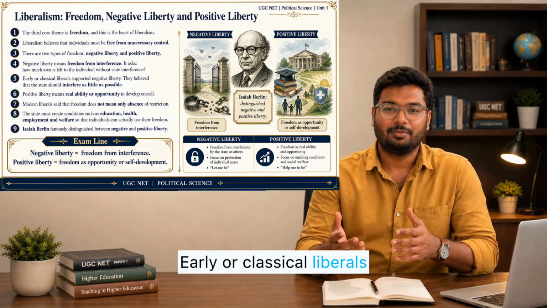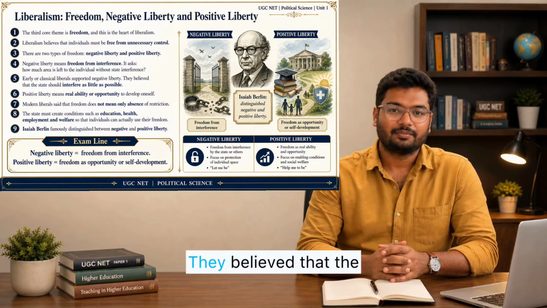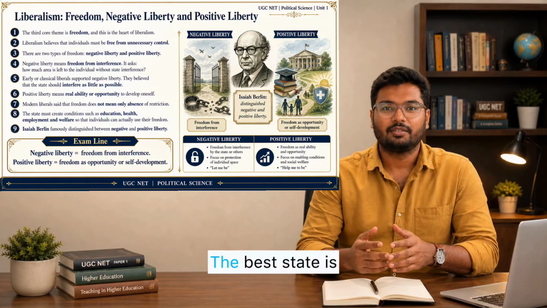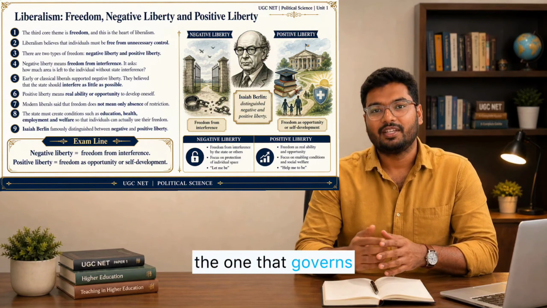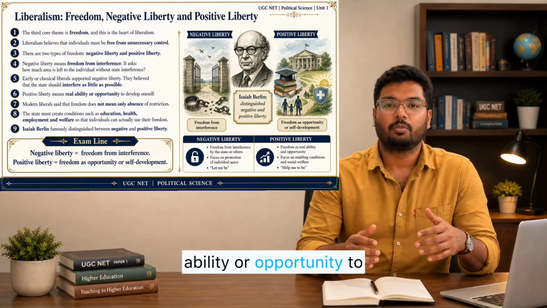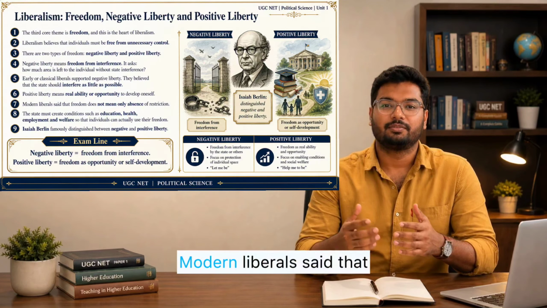Early or classical liberals supported negative liberty. They believed that the state should interfere as little as possible. The best state is the one that governs least. Positive liberty, on the other hand, means real ability or opportunity to develop oneself.